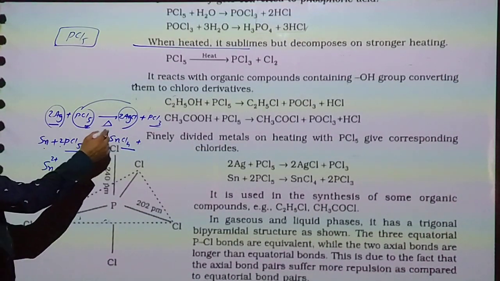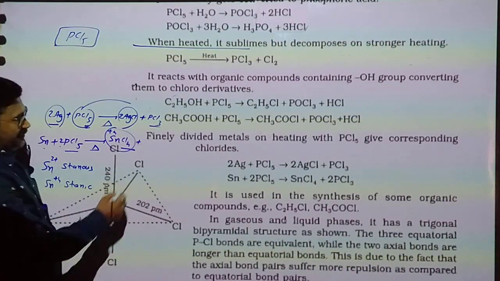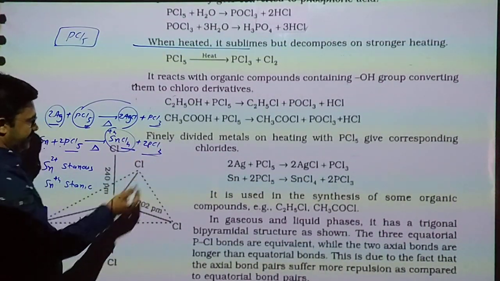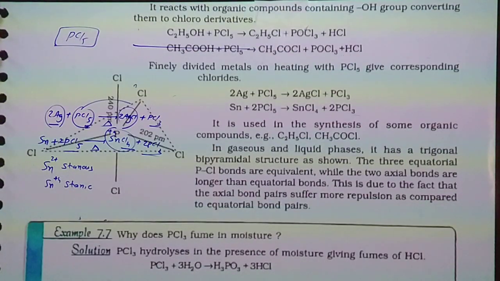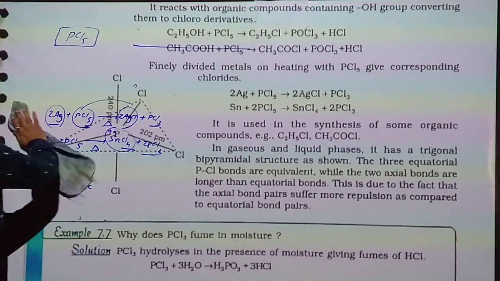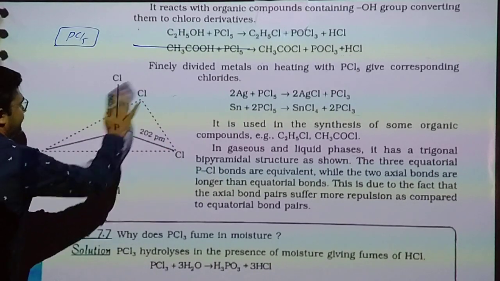Here is Sn plus 4, so stannic chloride, and 2 mole of PCl3. It is used in the synthesis of some organic compounds we discussed: chloroethane, acetyl chloride.